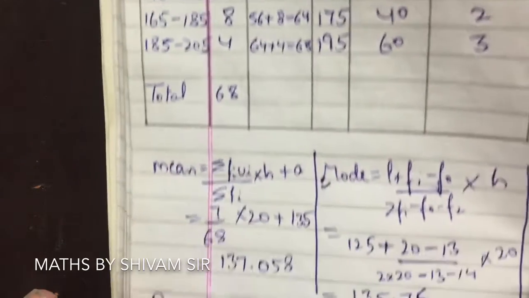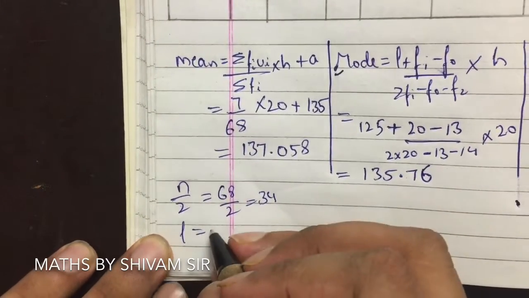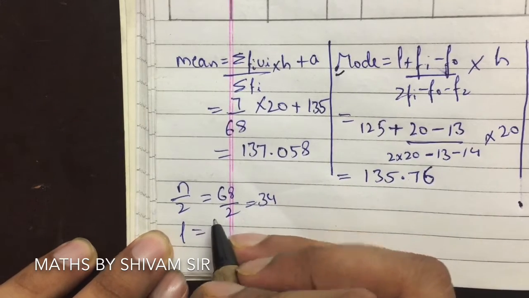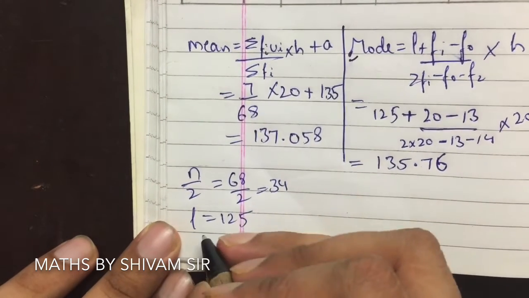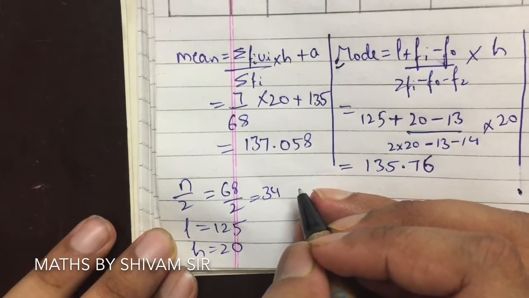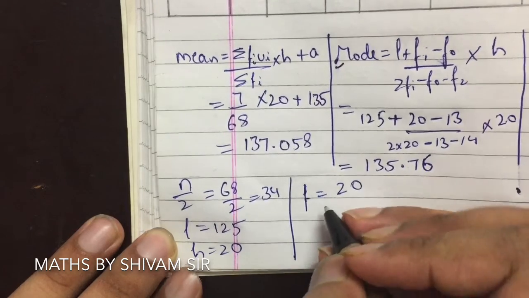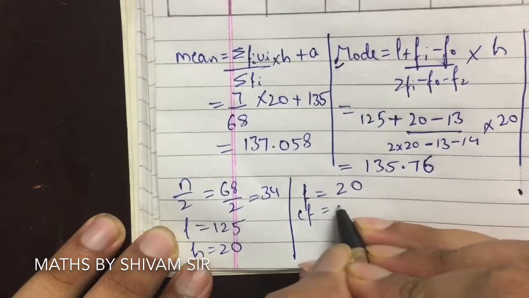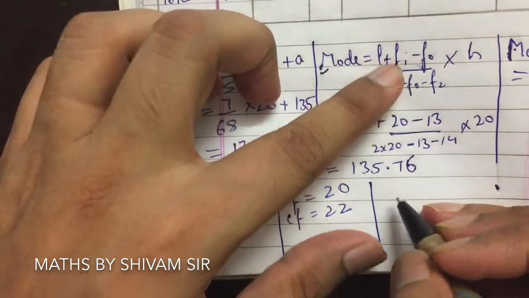So the lower limit for the median class, 125 to 145 being the median class, L will be 125, and h is 20. The frequency of the median class, F, is equal to 20. The cumulative frequency of the class preceding the median class, CF, will be 22.